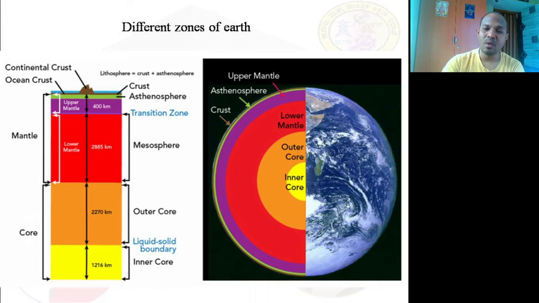As we can see, whatever heat we are extracting is only from the upper mantle. We cannot go much deeper because of our own technological restrictions. Then there are the outer core and inner core. We have not reached the inner core because it is around 1000 to 16 kilometers from the outer core. That means it is almost 8000 kilometers deeper. So it is very difficult to reach this place. So this is how the earth's crust is formed.